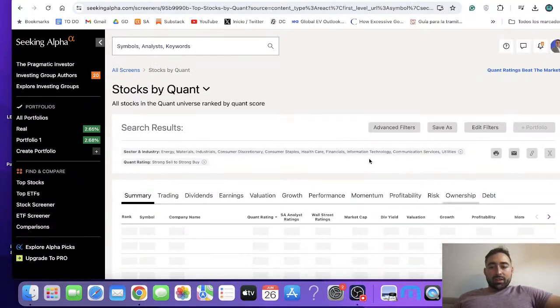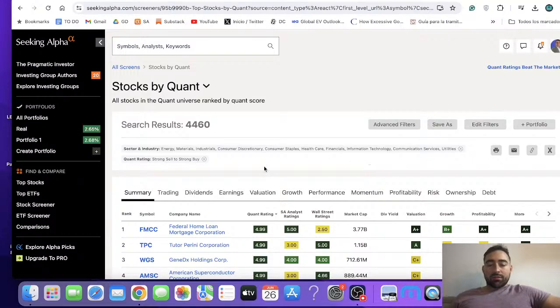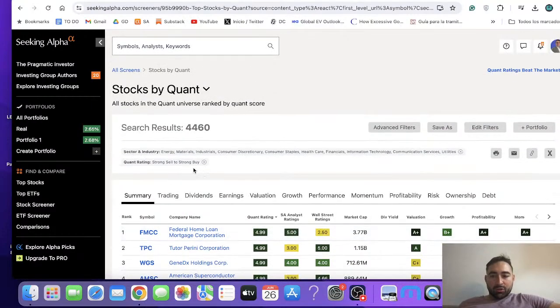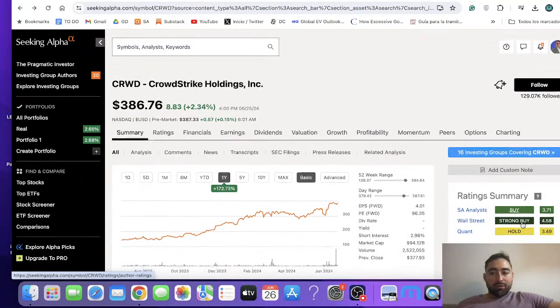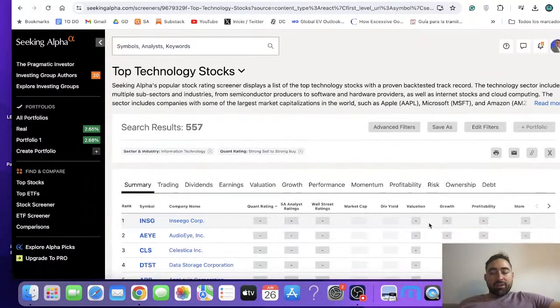This is another interesting feature here, back to these screeners that Seeking Alpha gives us. You can look at the overall ranking for a stock within a sector or within its industry. Here, in CrowdStrike, we can see that it's ranked 98 out of 558 stocks.